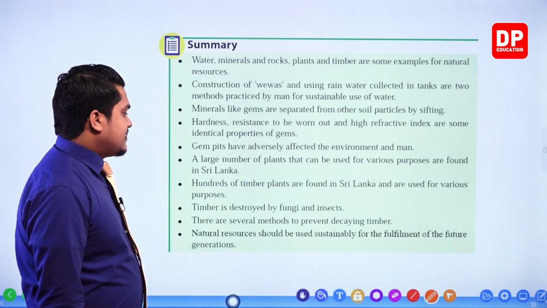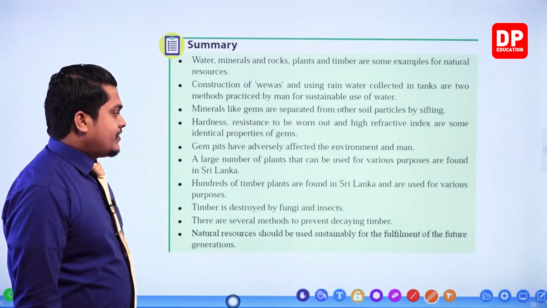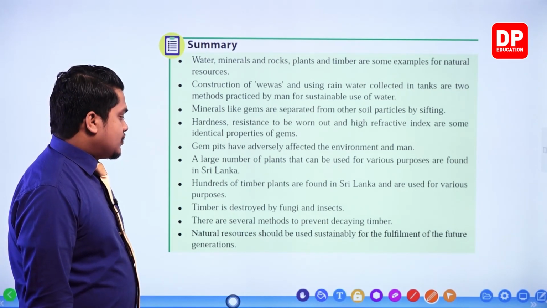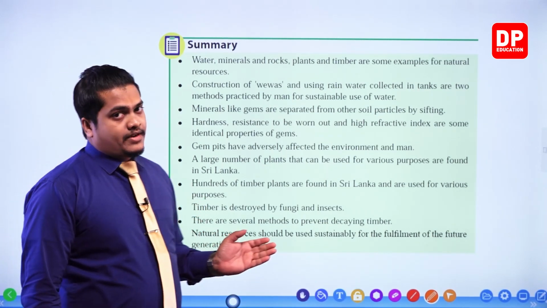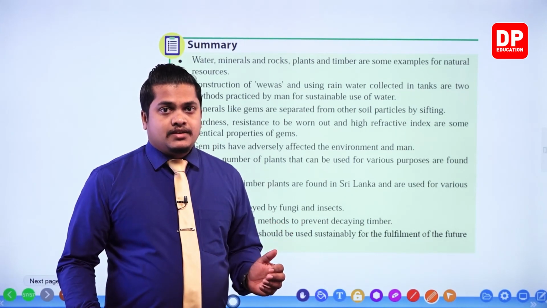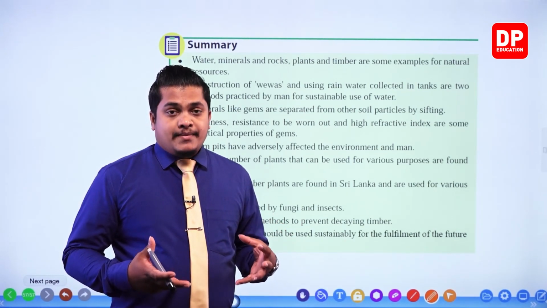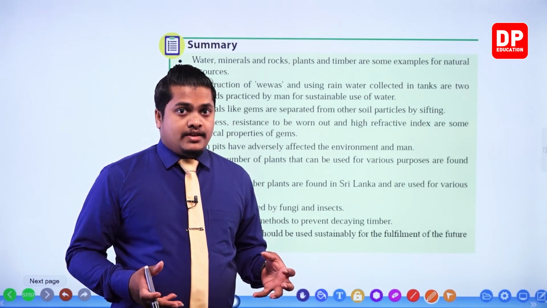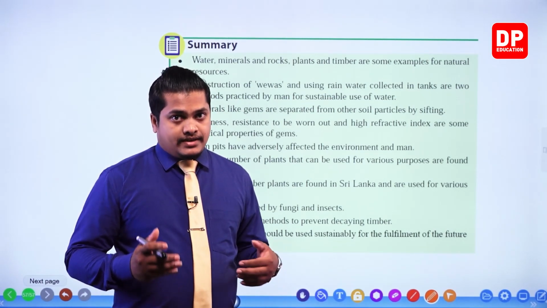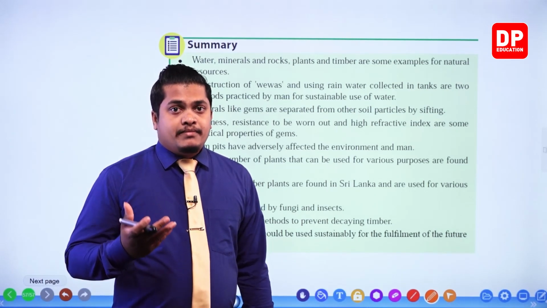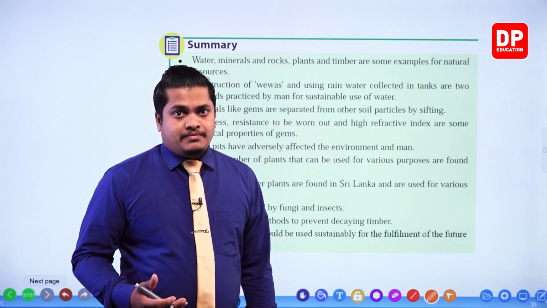Then there are several methods to prevent decaying of timber. We discussed that there are different methods like applying certain chemicals, seasoning, applying fungicide and so on. There are different kinds of methods to save timber.